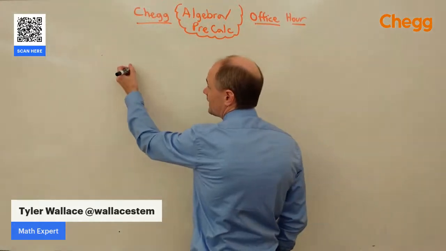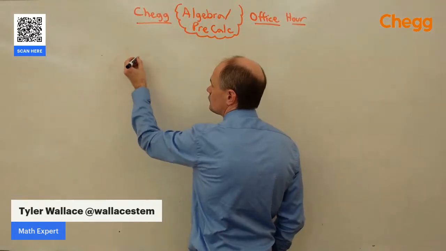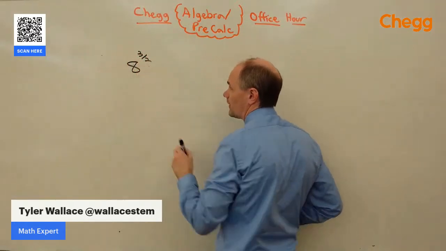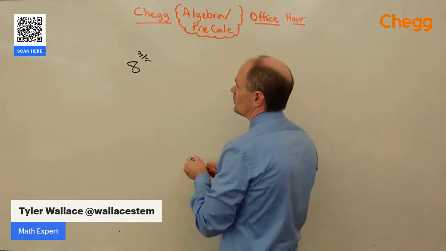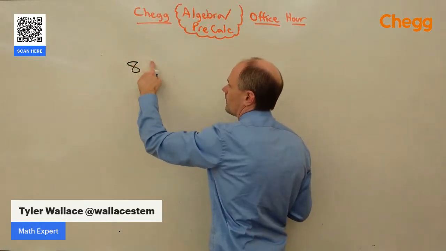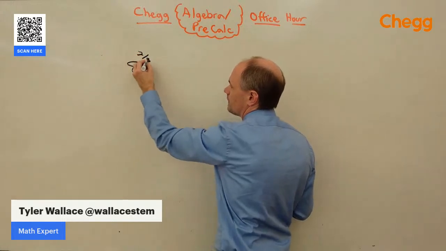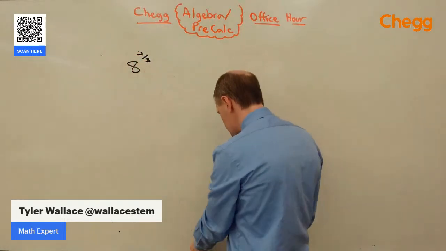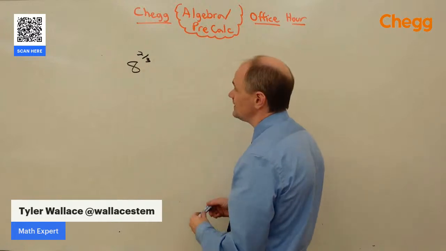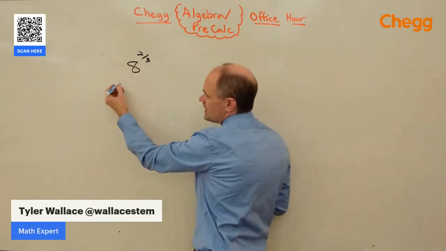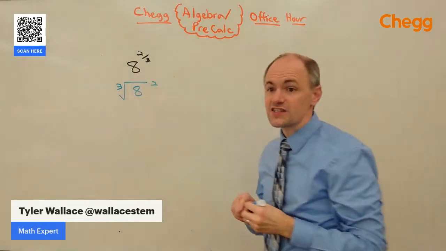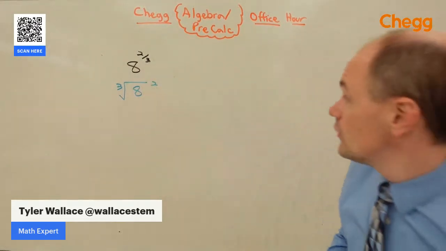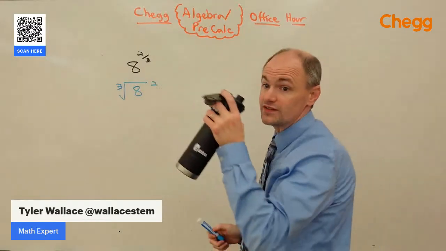The other thing we can do is simplify some expressions. So if I wanted to do 8 to the 3/2 power, actually I want to go 2/3 power. What that fractional exponent actually means is this denominator is the index on a radical, and then we put the exponent on that. So if we do it this way, one second.